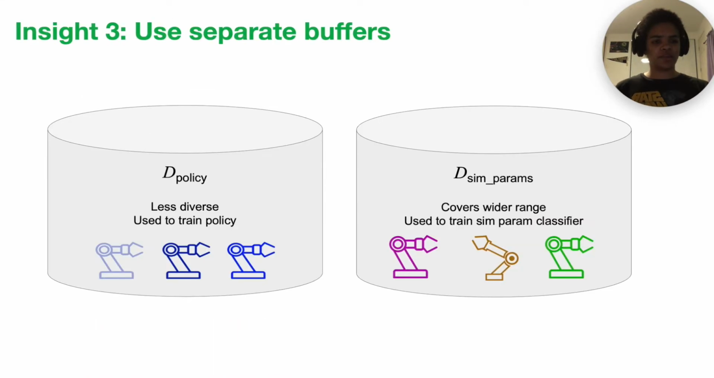To fix this, our insight is to collect separate buffers: a less diverse policy buffer, which changes slowly as we adapt our simulator, and a much more diverse sim param buffer used to train our classifier.